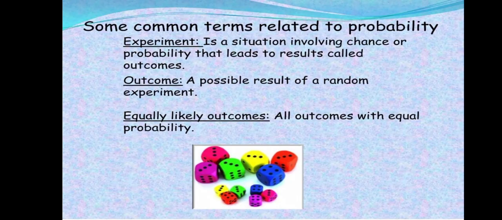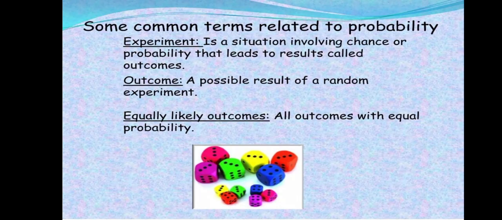I will explain experiments in an easy way. Suppose you're tossing a coin, it's an experiment. Suppose you roll a dice, you roll two dice, three dice, it will be an experiment. And after rolling a dice, what will be the outcome? Suppose you roll a dice and it comes three, you roll a dice and it comes four. Then it will be the outcome of that experiment.